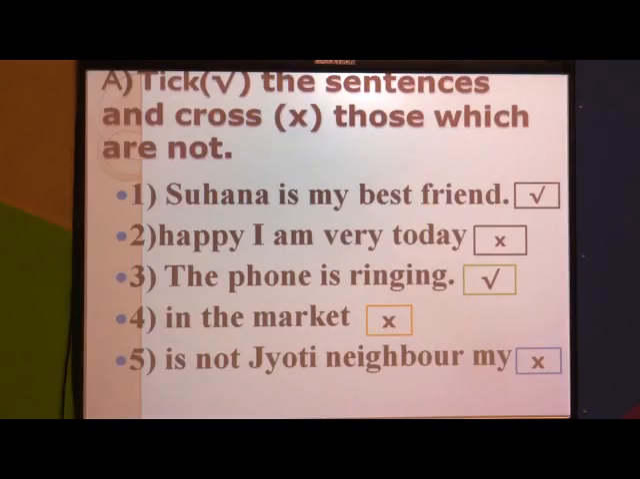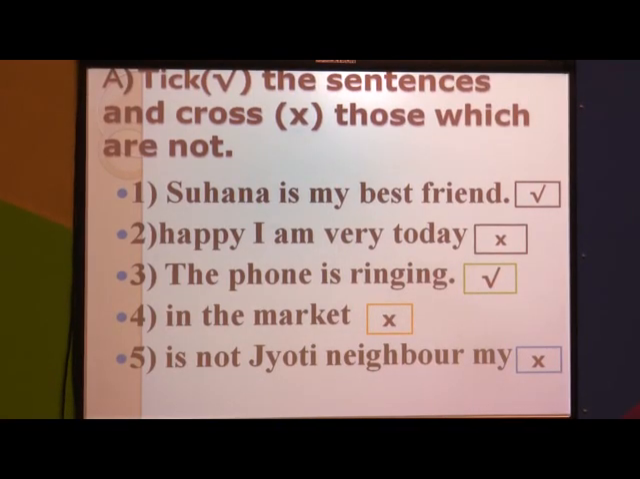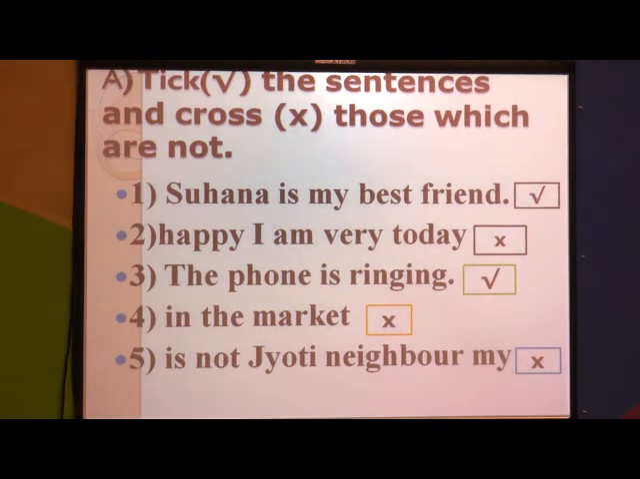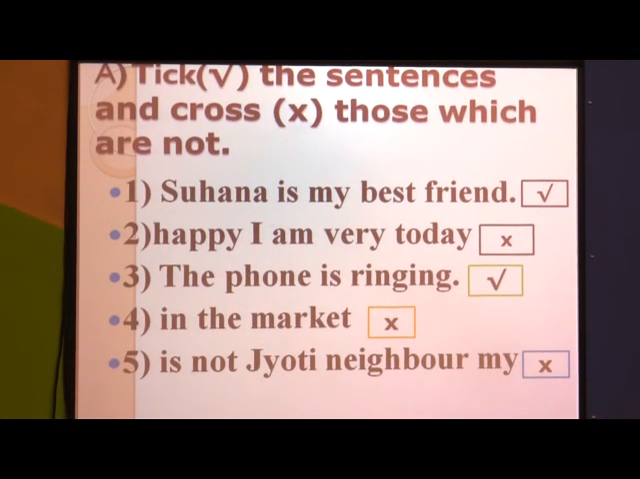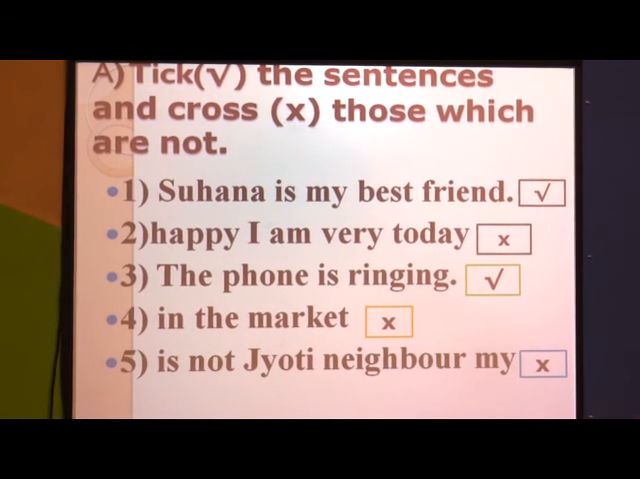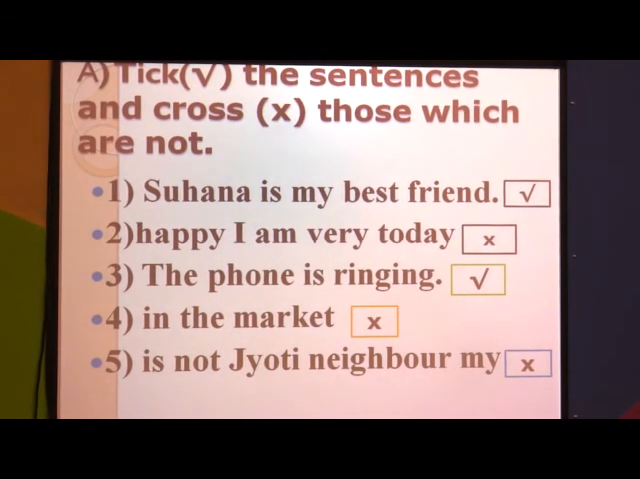You can see the answer on the screen. Again I am going to repeat. First one: Suhana is my best friend. This group of words makes complete sense, so it is the correct sentence. So in the box I put the tick mark.